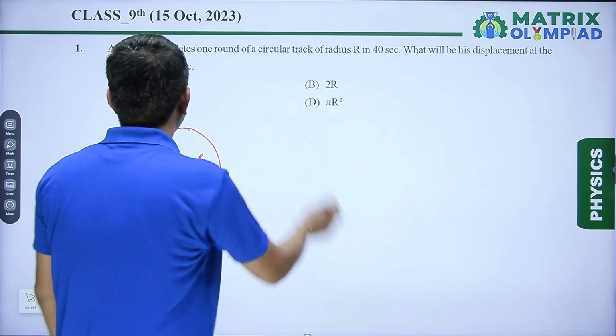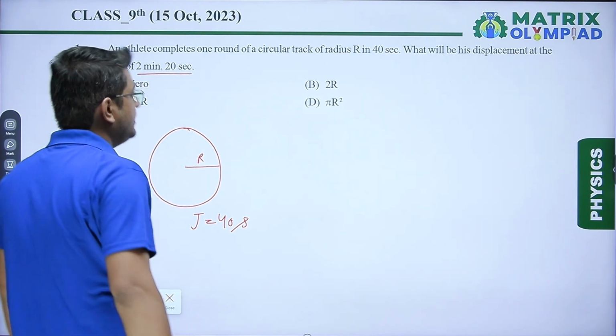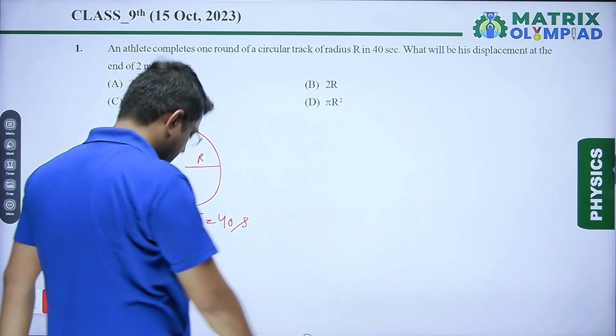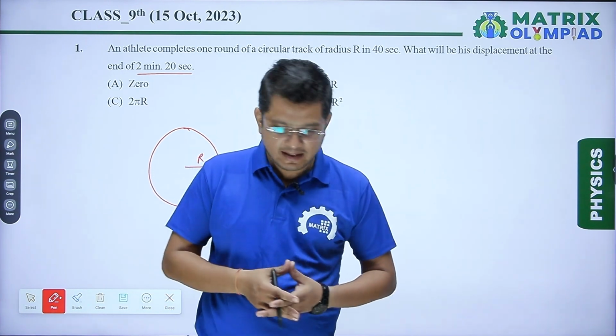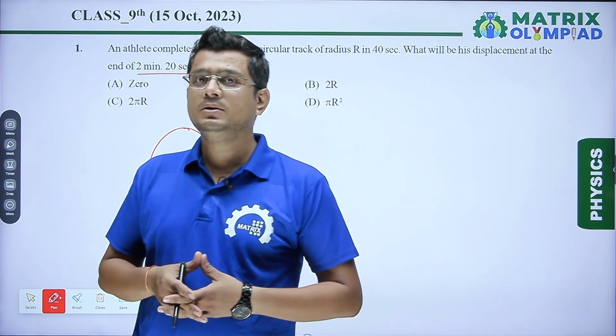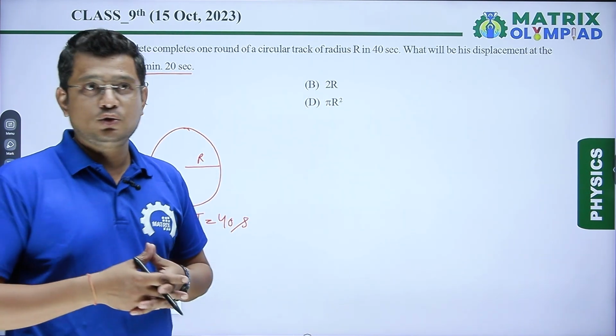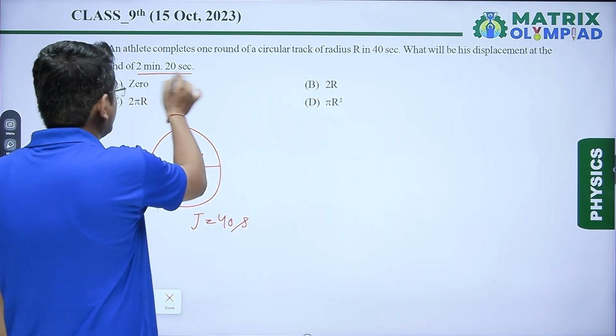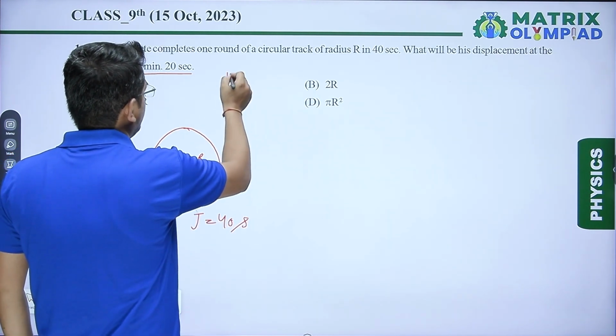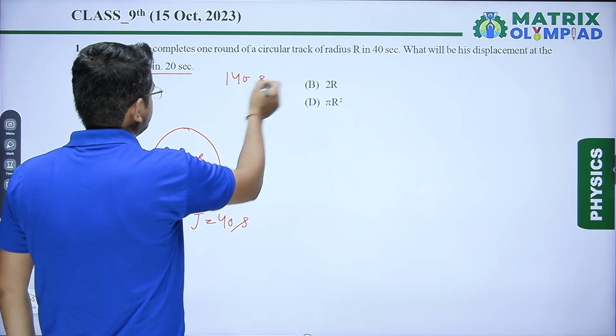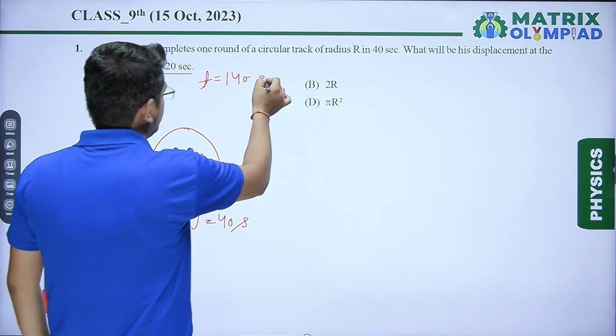Okay, so let us convert this 2 minute 20 seconds in seconds. So as we know that in 1 minute there are 60 seconds, in 2 minutes there are 120 seconds. So in 120 we will add 20, total time becomes 140 seconds. Time is given 140 seconds.